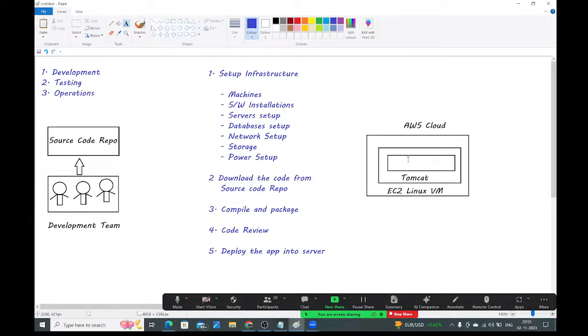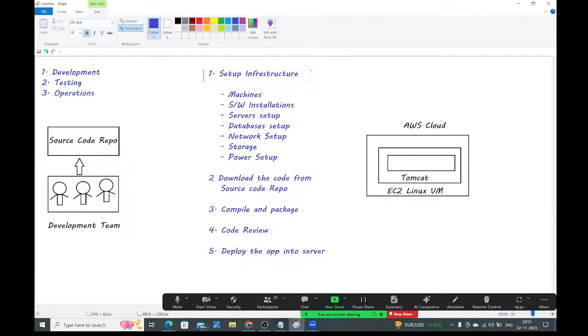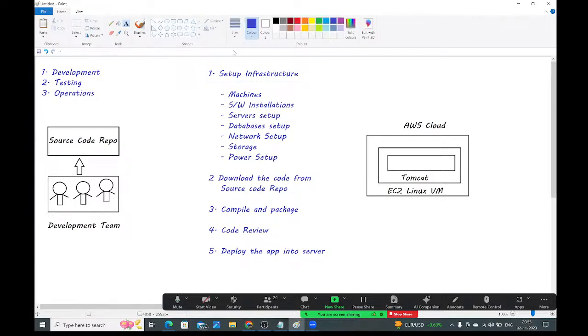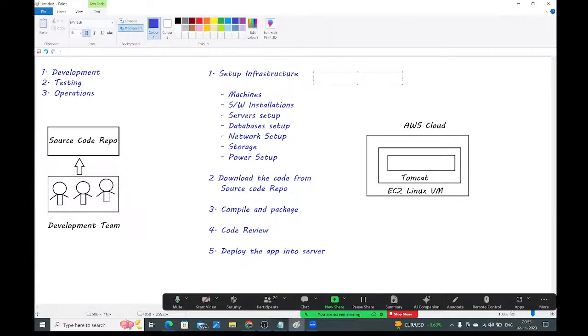Okay, guys, observe carefully. To create the infrastructure, what tools are available? Here, we can create infrastructure in two ways, guys. What two ways are there to create the infrastructure? First one is through the GUI. Or, by using IAC. IAC means infrastructure as code. By writing some code also you can create the infrastructure, guys.